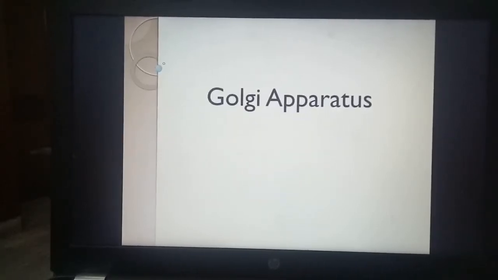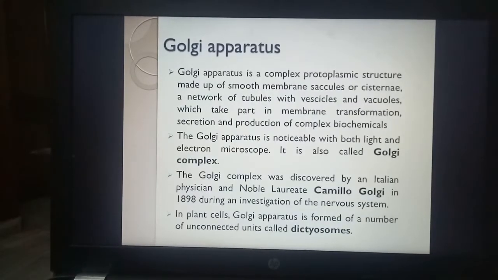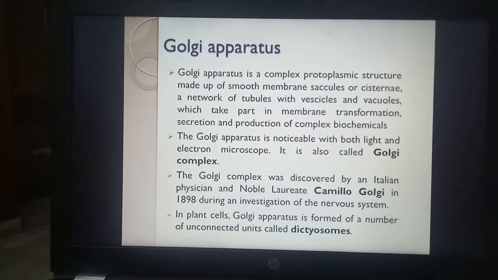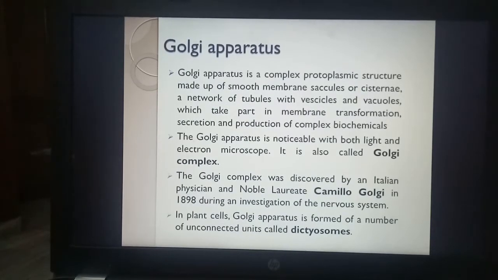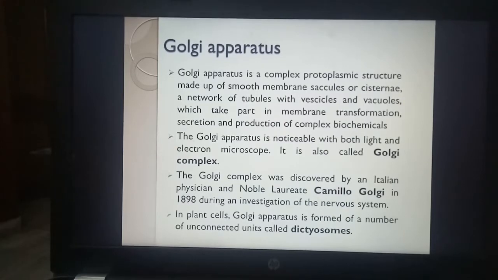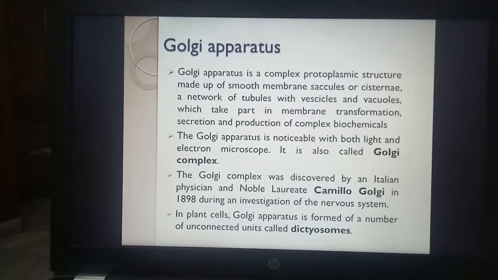Dear students, the next organelle that we are going to discuss is Golgi apparatus. Now we'll discuss first what is Golgi apparatus. This organelle in the cell is a complex protoplasmic structure which is made of smooth membranes called cisternae, a network of tubules with vesicles and vacuoles, and this organelle is involved in membrane transformations, secretion and production of complex biomolecules.